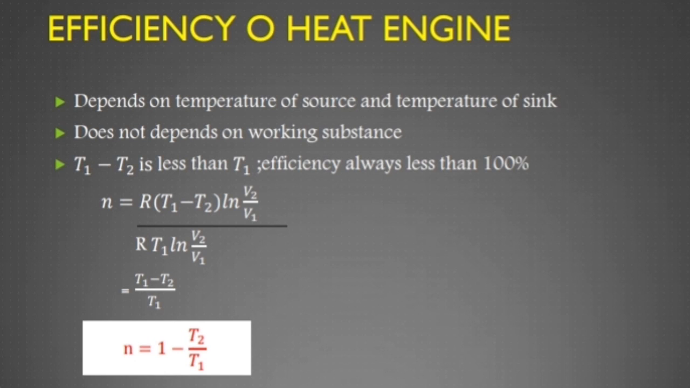So, to find out the efficiency of heat engine, eta equal to R T1 minus T2 log V2 by V1 by R T1 log V2 by V1. So, we get T1 minus T2 by T1. Take T1 outside, so we get eta equal to 1 minus T2 by T1. So this is the efficiency of heat engine.